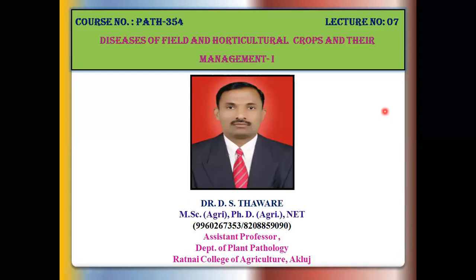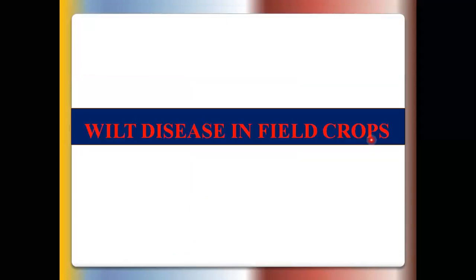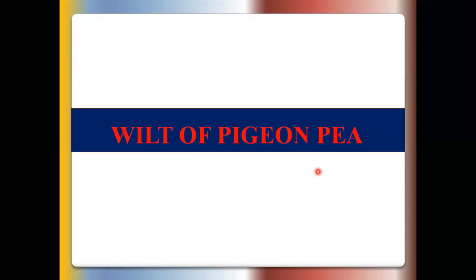Okay, welcome to lecture number 7 of course number TAB 354, Diseases of Field Crops and Horticultural Crops and their Management. In today's lecture, we discuss wilt disease in field crops. First of all, we discuss wilt of pigeon pea or red gram, locally known as tur.